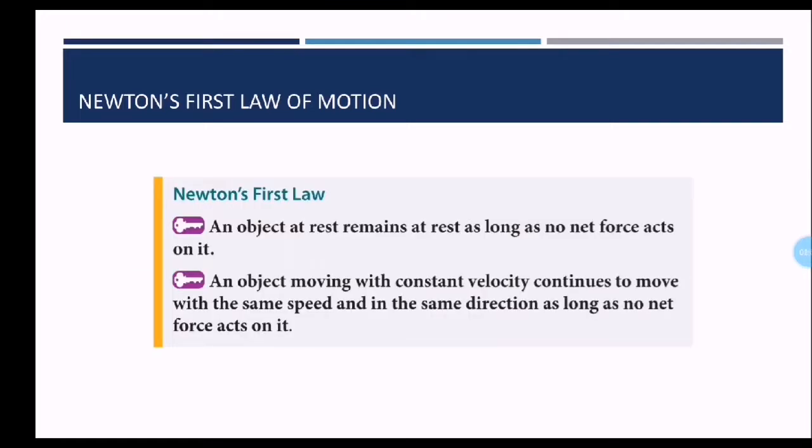An object at rest remains at rest as long as no net force acts on it, and an object moving with a constant velocity continues to move with the same speed and in the same direction as long as no net force acts on it. So in both cases, I don't have a net force. So whenever I don't have a net force, the object that is at rest will remain at rest, and the object that is moving with a constant velocity will continue to move with the same speed or velocity.